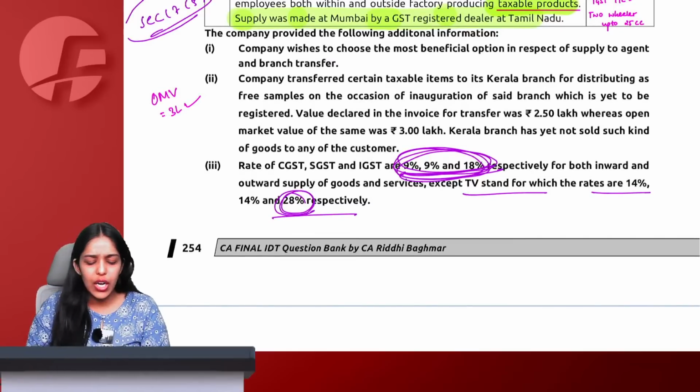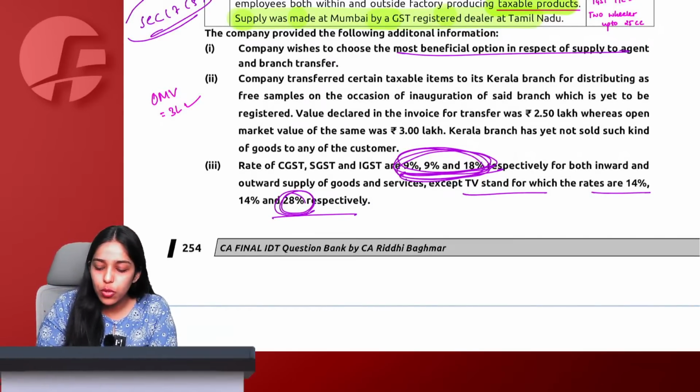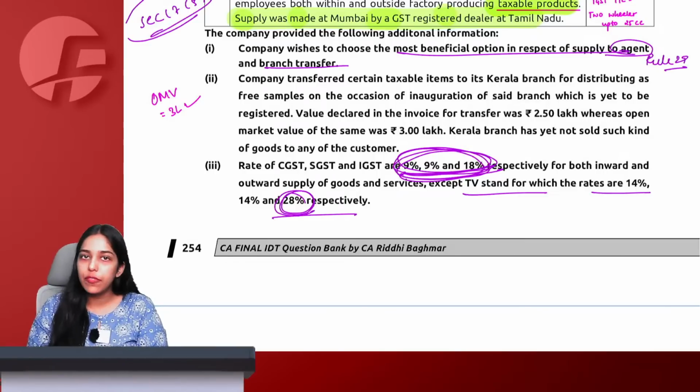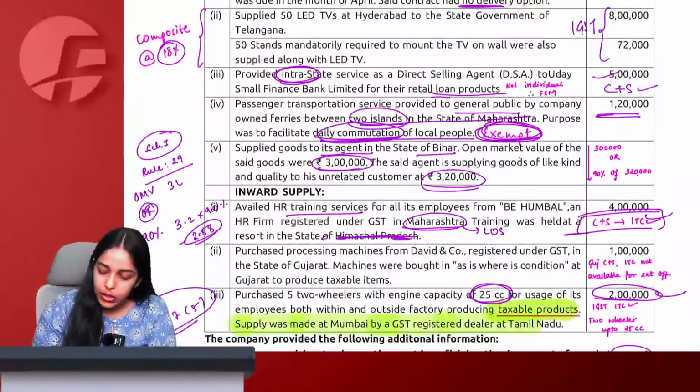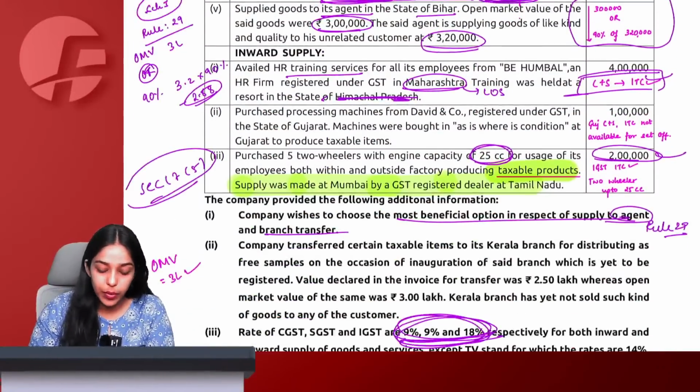Understood. After that, company wishes to choose most beneficial for agent. Yes, we know. According to rule 29, we already chose the most beneficial answer. Then what most beneficial, ma'am? See here. 3 lakh or 90% of 3 lakh 20.